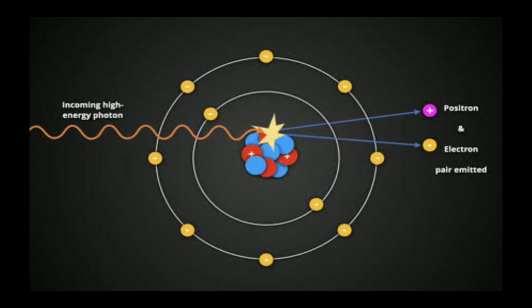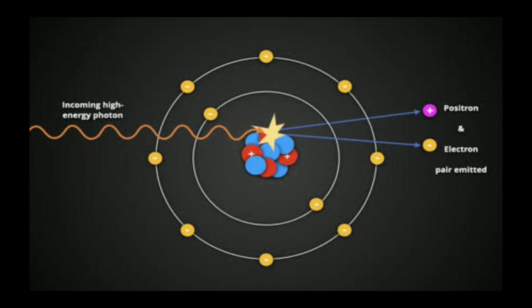Okay, these are the four ways in which a photon interacts with matter. First, if it interacts with a rest electron, then it will provide some momentum to the electron and scatter with a higher wavelength. If it interacts with a metallic electron and has sufficient energy, then it will knock out the electron.